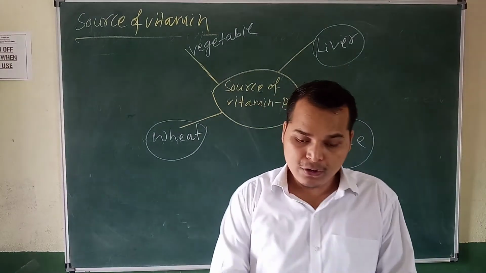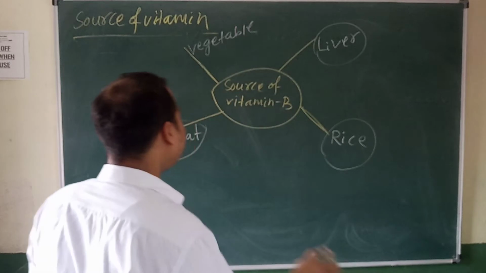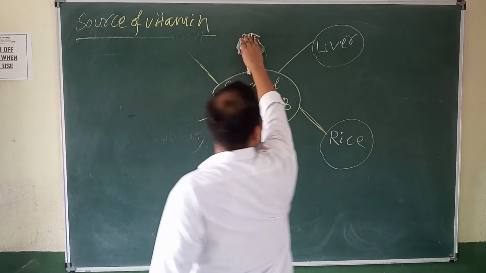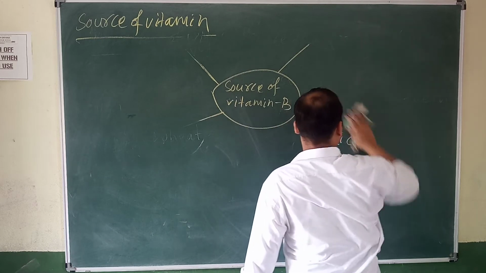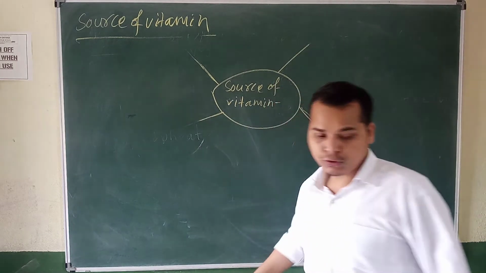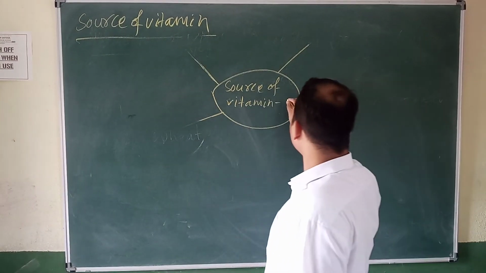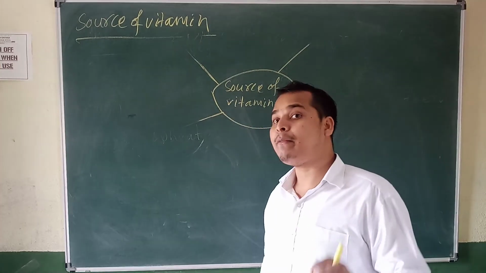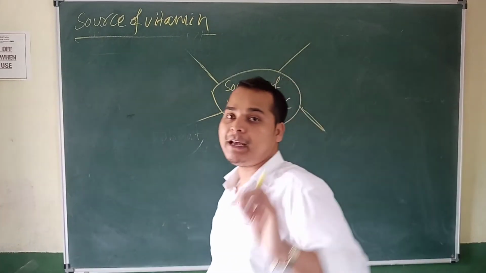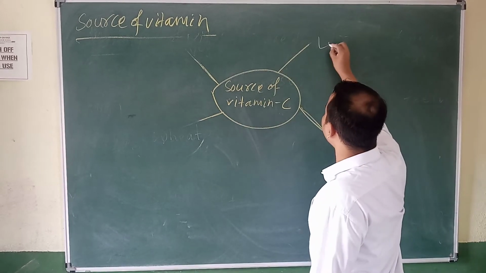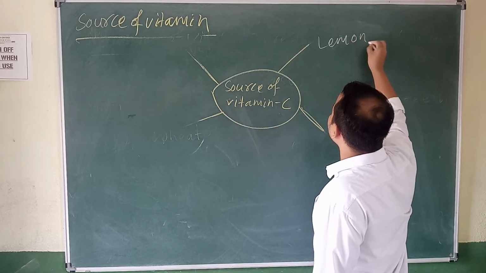Then come to source of vitamin C. Here, change. Source of vitamin C. Tell me the food names where we can get vitamin C. The first one is lemon. Yes or no? Lemon, then amla.